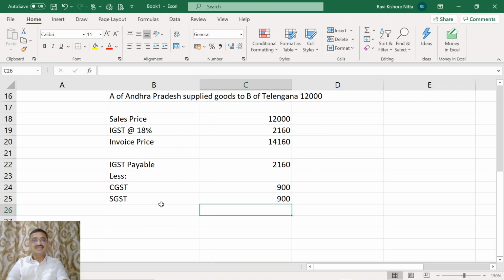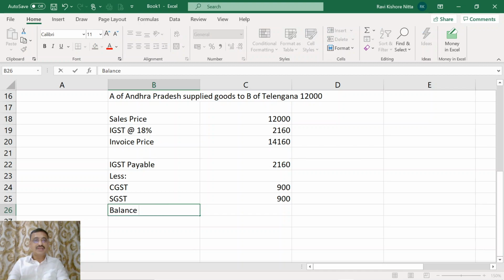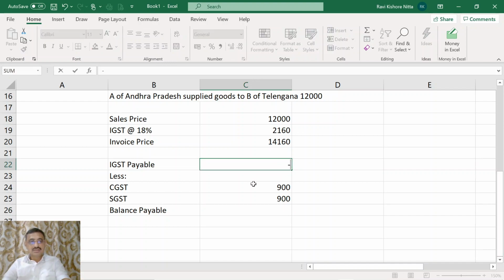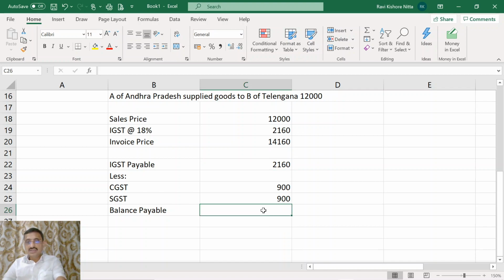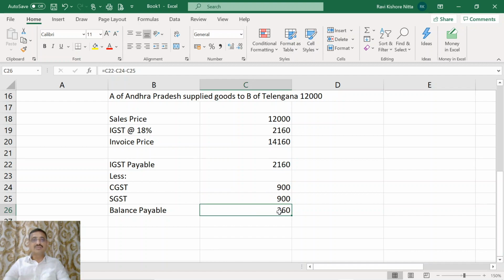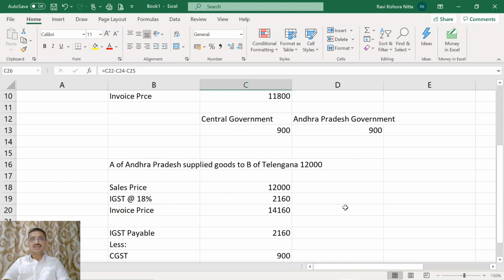So how much is the balance amount that he will pay to the government? It is 2,160 minus CGST input credit minus SGST input credit. So he will pay to the government only 360 rupees.